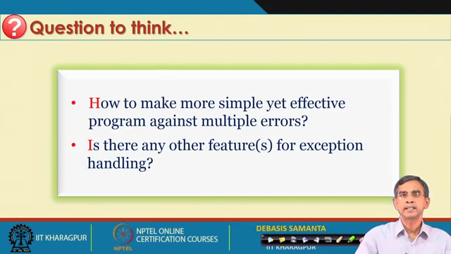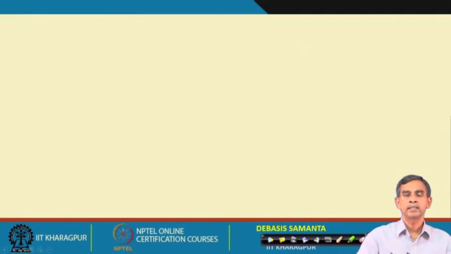We have learned about try catch, but there are a few more features which make for a more effective way of writing the program. All these things will be discussed in our next module.